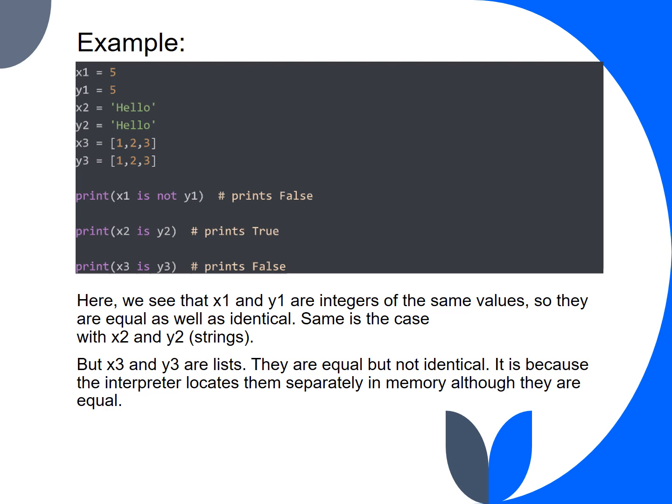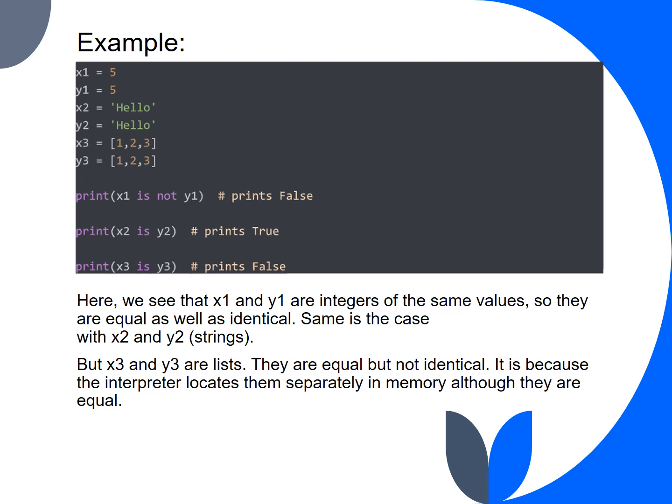Let's consider the following example. We have variable x1 with the value 5, y1 as 5, x2 is hello, y2 is hello, and x3 and y3 are lists with values 1, 2 and 3. First, we are using the is not operator to check if x1 is not identical to y1. Here x1 and y1 are integers of the same value, so they are equal as well as identical. Since we are using the is not operator, we get the output as false since they are identical.